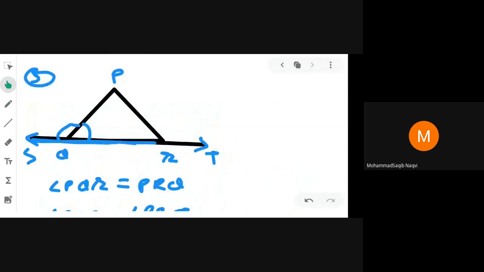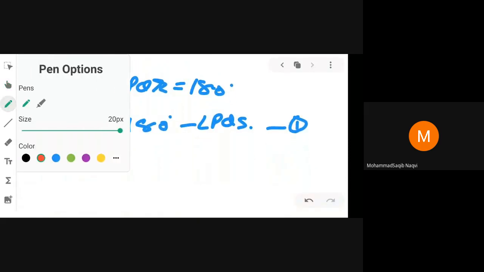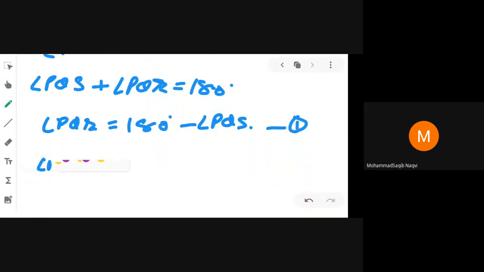Now you can see on this side, if we consider angle PRQ and PRT, these two red angles, it is also a linear pair. Yes or no? Yes sir. Okay, if it is a linear pair, then the sum of these two angles is 180 degree. So we can write here again angle PRQ plus angle PRT is equal to 180 degree.